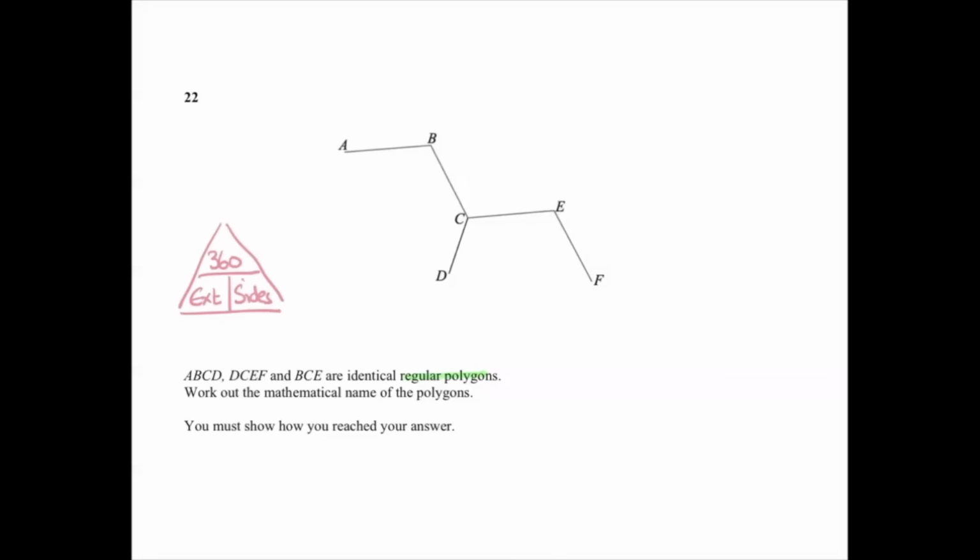Now, we're being told that A, B, C, D, D, C, E, F, and B, C, E are all identical regular polygons. So that is the same shape being put together.